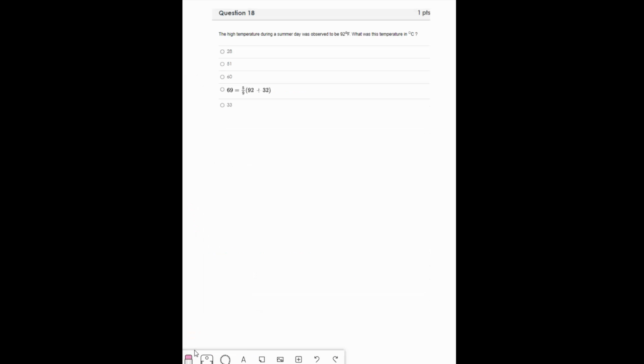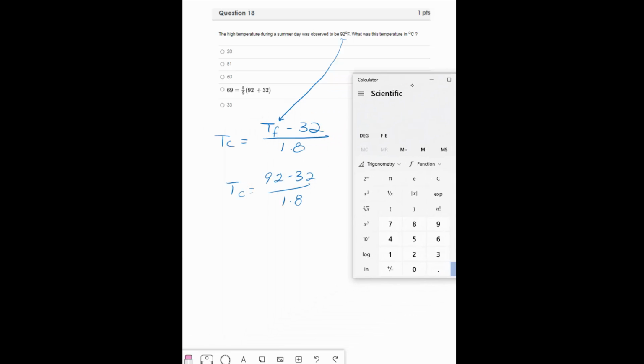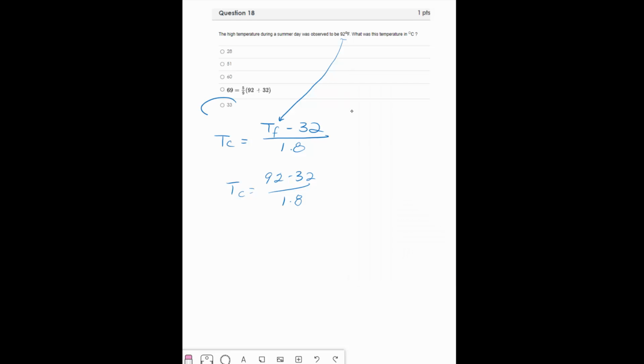Well, let's work it out. There are a number of different ways to represent the conversion from Celsius to Fahrenheit and Fahrenheit to Celsius. It doesn't matter to me which one you use as long as you consistently get good results. That means you have an accurate method. So let's convert. I'm going to substitute 92 in for TF. So my TC is going to be 92 minus 32 divided by 1.8. So 92 minus 32, that means I have 60, and I'm going to divide that by 1.8. So that should be my temperature in Celsius. So 33.333, we could call that just 33.